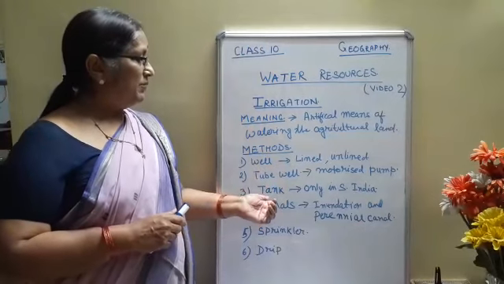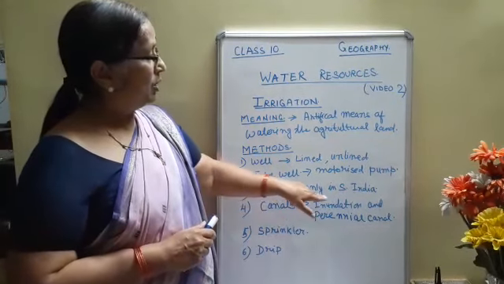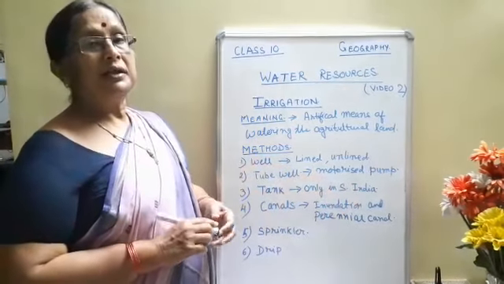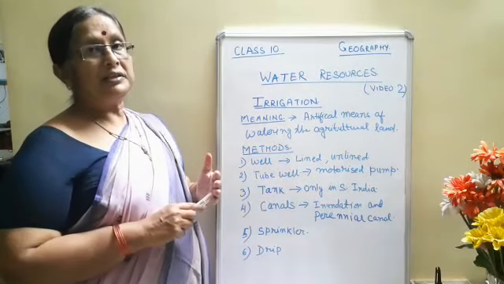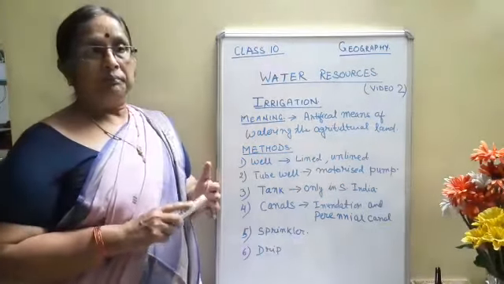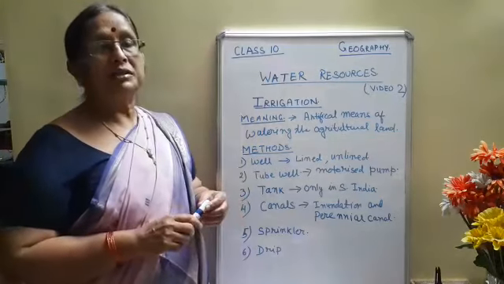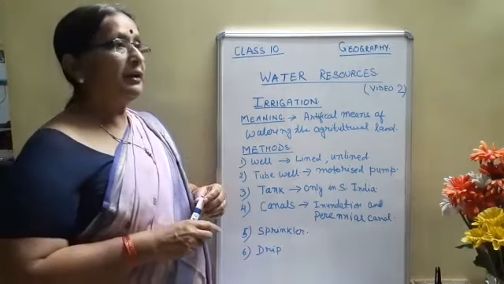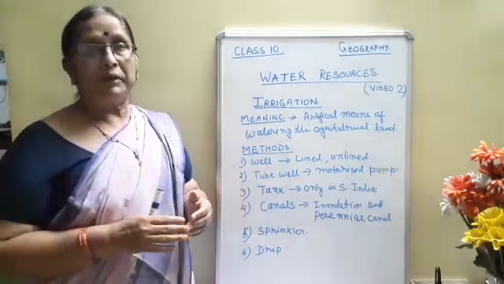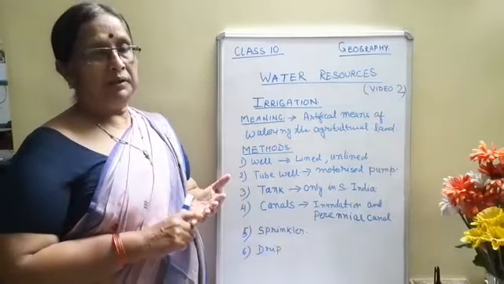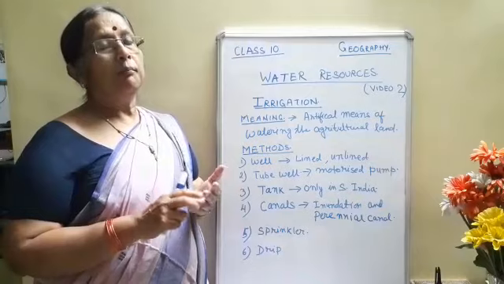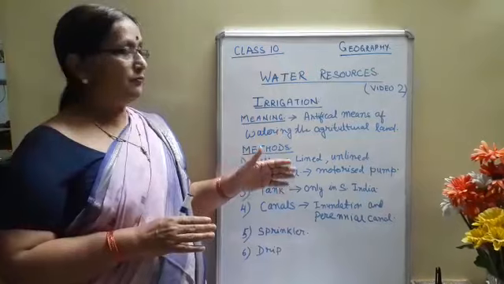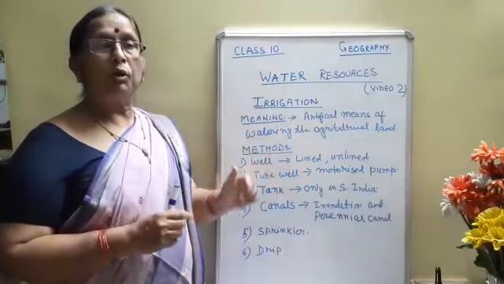Now number three, tank irrigation. I have written only in South India. Maximum area in South India has tank irrigation, and there are two reasons. First, the whole of the Deccan Plateau is made up of hard, impermeable rock. Second, there are natural depressions. So having non-porous rock plus a hard surface, when there is rainfall, the water gets collected in the natural depressions.